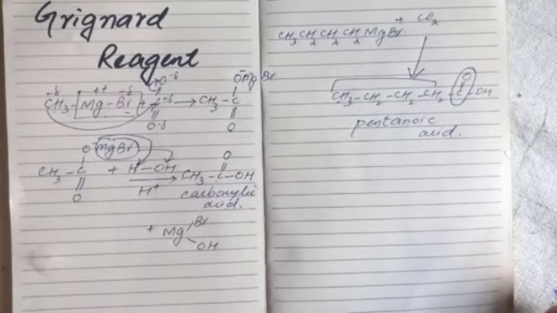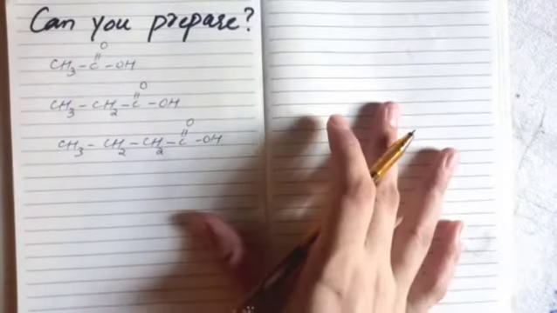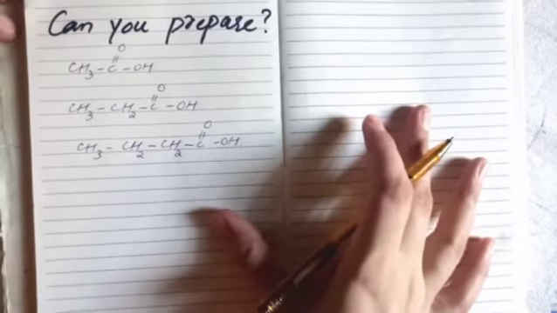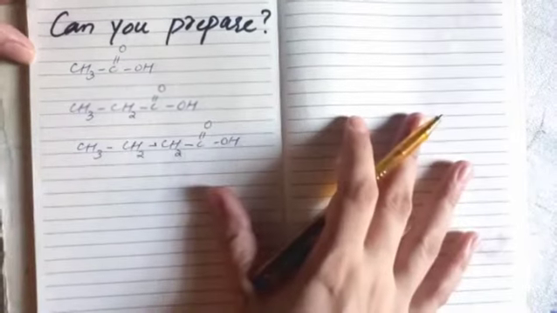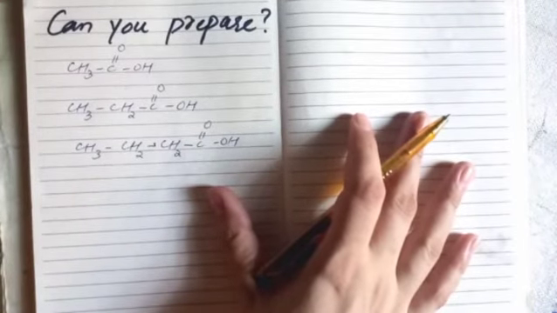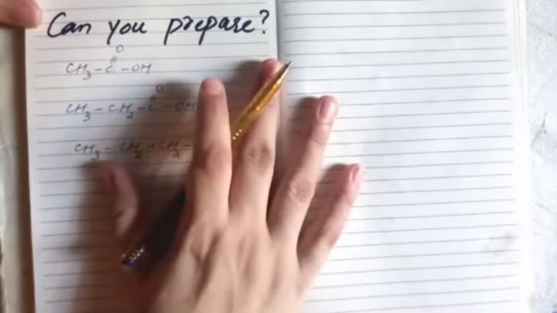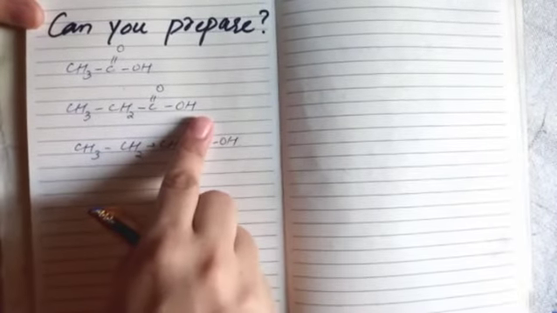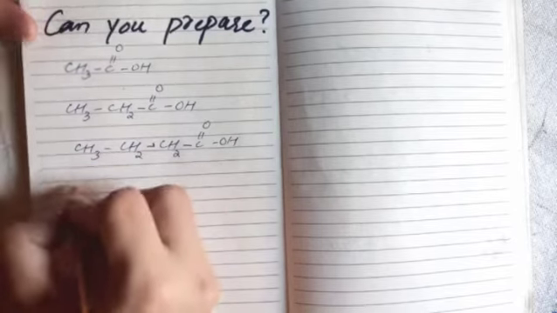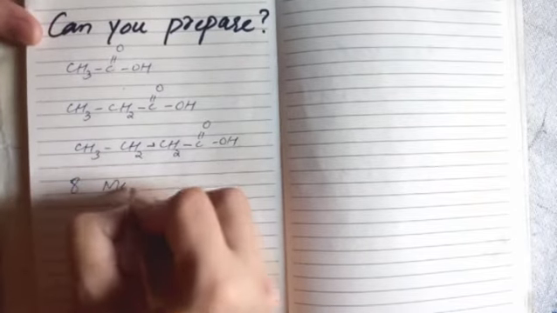So it's time for your assignment or self-test. Can you prepare these 3 compounds from all of the reactants or all of the methods we have used? 5 compounds of oxidation, 2 compounds of hydrolysis and 1 Grignard reagent. So you have to prepare them from 8 methods.